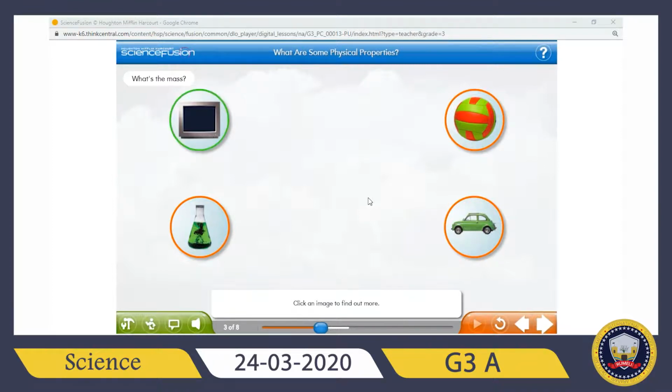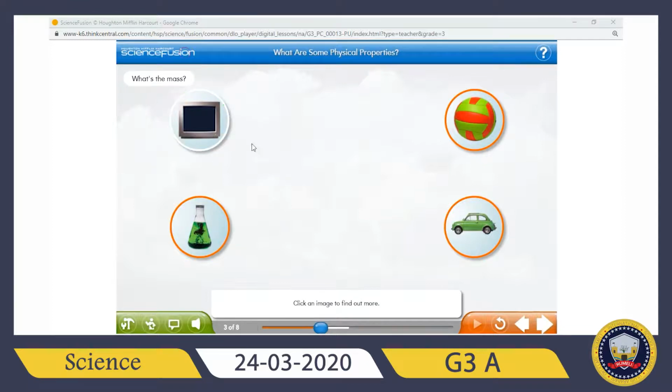Mass is the amount of matter in an object. It is a physical property that can be changed. So mass is also a physical property that can be changed. So if I want to measure mass, we can use a balance to measure mass.